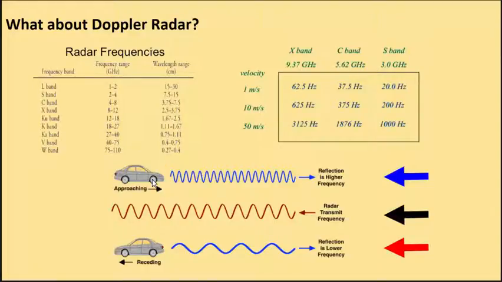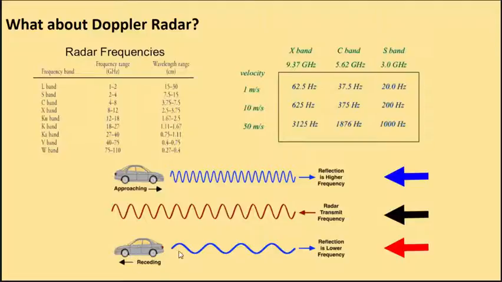Doppler Radar is used for measuring the speeds of cars as well in speed enforcement. For example, if the patrolman uses a radar frequency that's going to have this frequency, and the car is moving towards the highway patrolman, then the reflected frequency, or the frequency as measured by the car, is going to be a higher frequency.